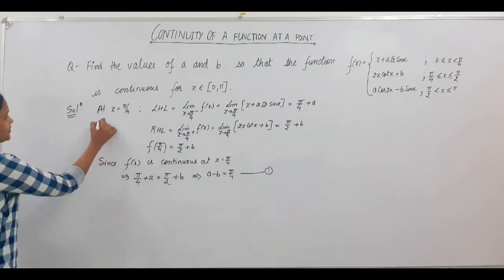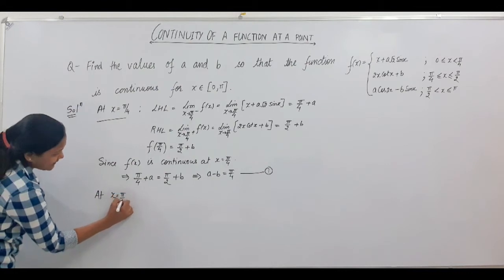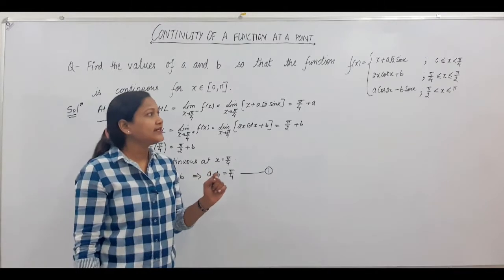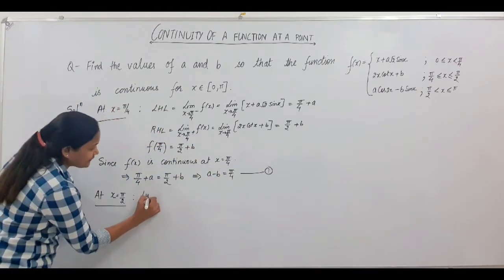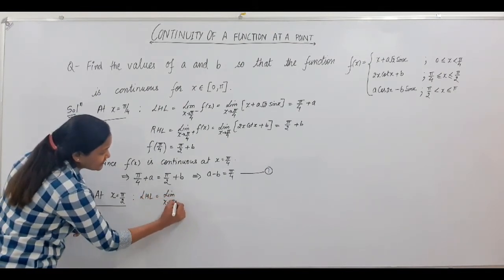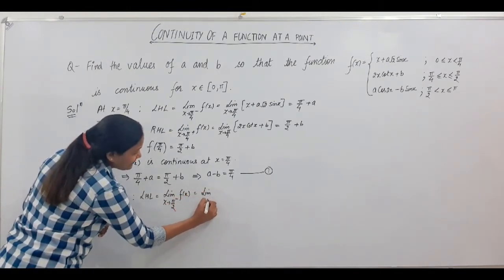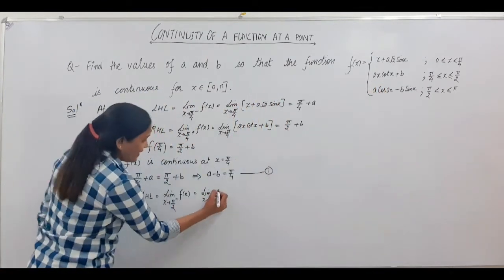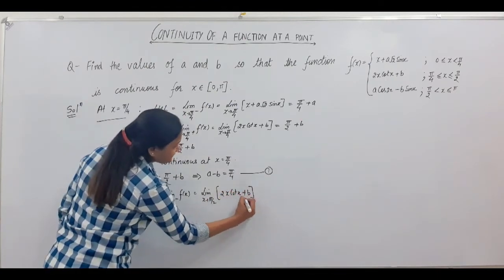Now at x is equal to π/2. You are sure that your function is continuous at x is equal to π/2 also. So first consider the left hand limit. Left hand limit is limit x tends to π/2 minus f(x), and to the left of π/2 your function is defined as 2x cot x plus b.